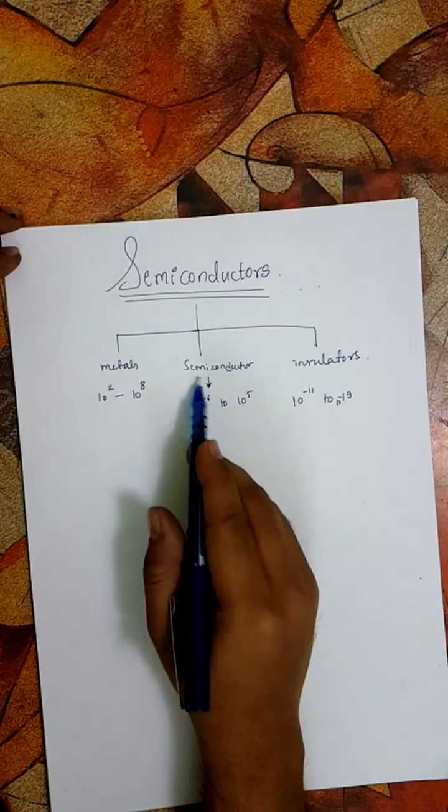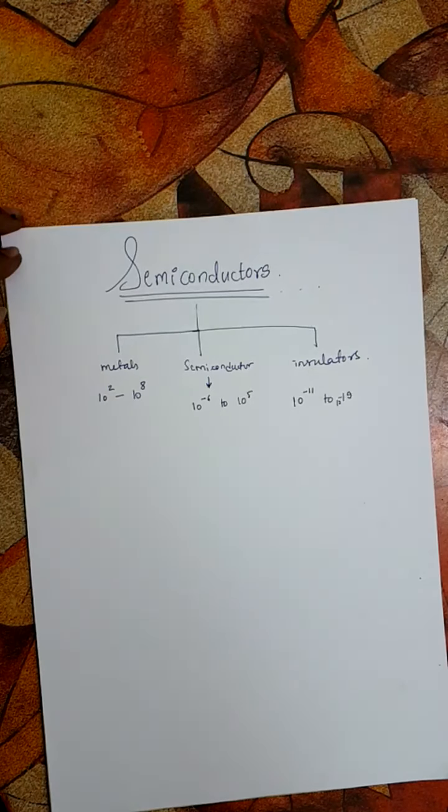Now, why are semiconductors very important? That's because we can control their conductivities. Metals are extremely highly conductive, and we can't do anything about it. Insulators, on the other hand, their conductivities can't be changed at all. They are highly insulating and always insulators. Whereas semiconductors are those substances whose conductivity can be changed, increased or decreased according to our will.